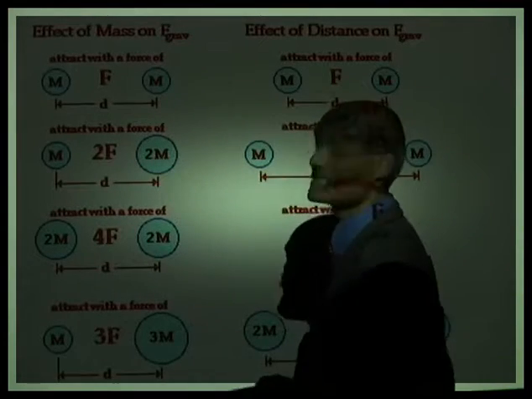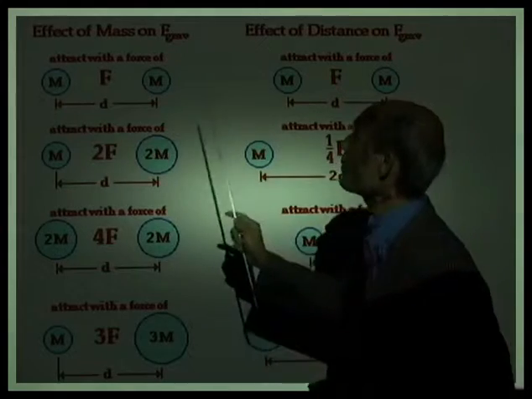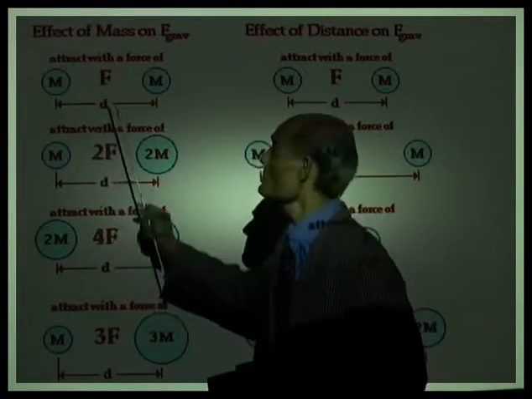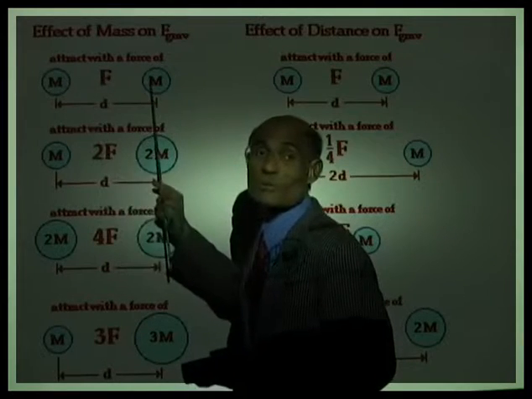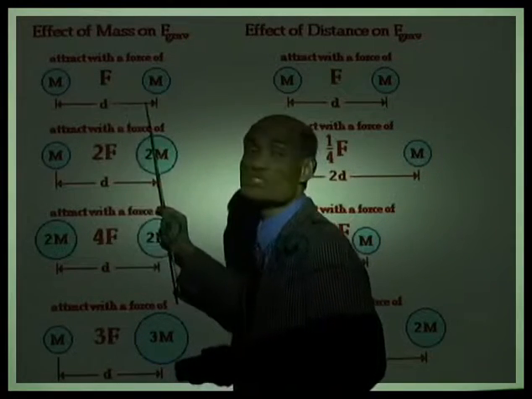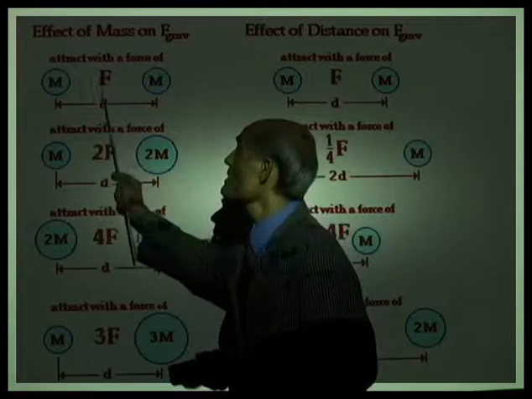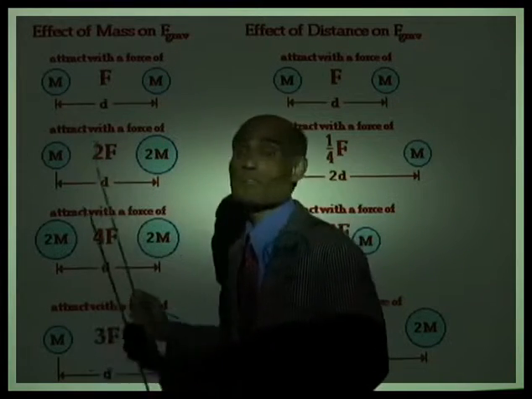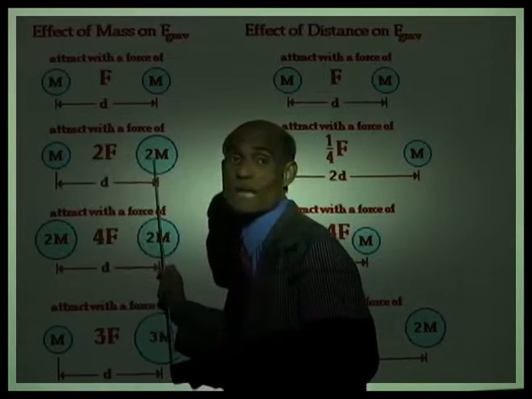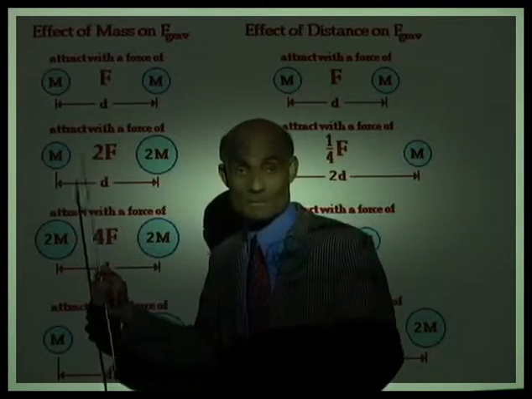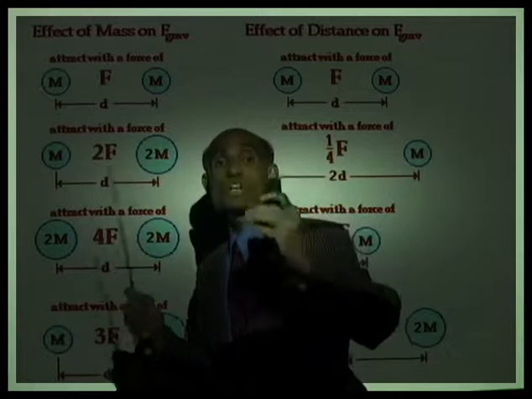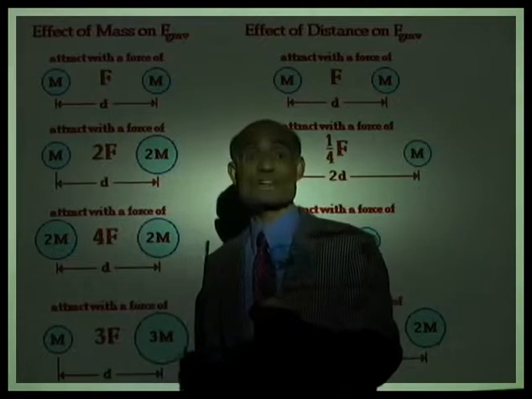Alright, I have given you some scenarios here. Now I want you to watch this. Very important concept. You have a mass m, another mass m, two equal masses separated by a distance d, and the force between them is F. If you double one of the masses, keeping the distance the same, the force will double. Is that right? Because F is equal to G m1 m2 over r squared.